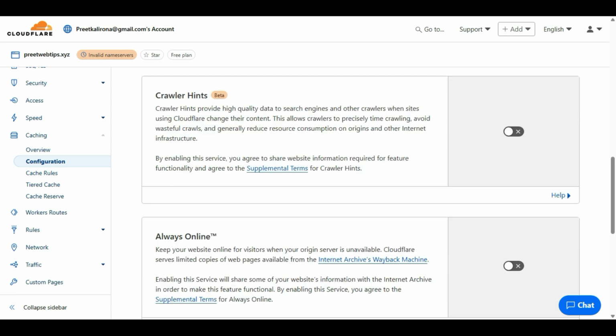Crawler Hints will give high-quality data to search engines and crawlers. This will optimize the crawlers. It will avoid wasteful crawls and generally reduce resource use. It will recognize real crawlers like the Google crawler, important crawlers, and allow them, otherwise it avoids them.